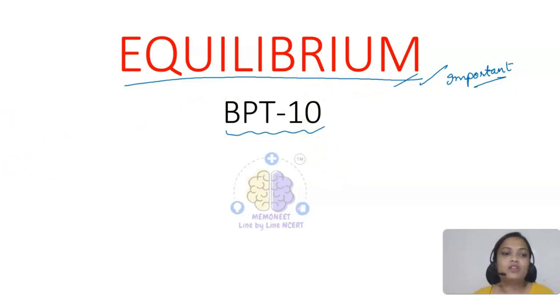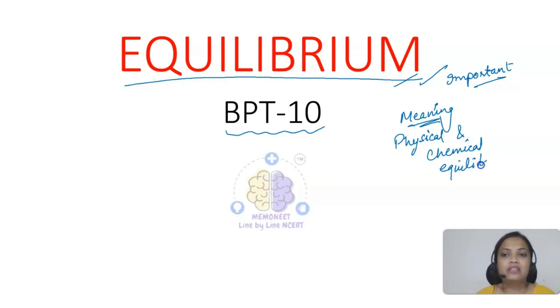So we will be starting with equilibrium now. The very first thing we will be discussing is the meaning of equilibrium, what equilibrium actually stands for. Then we will be talking about the different types of physical and chemical equilibrium.